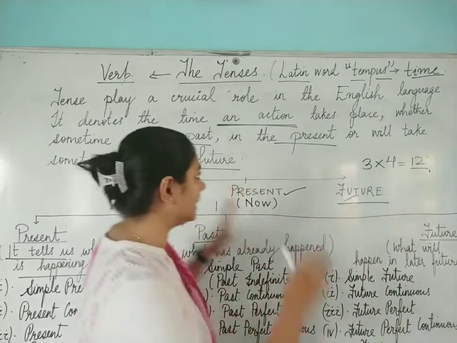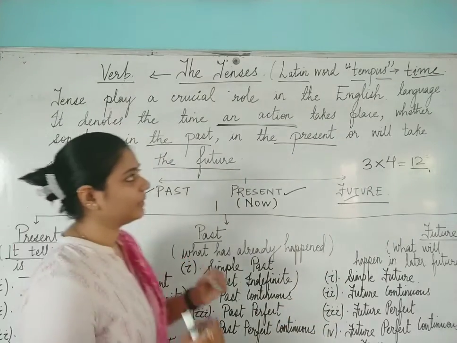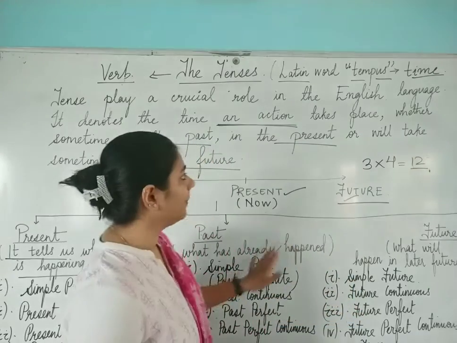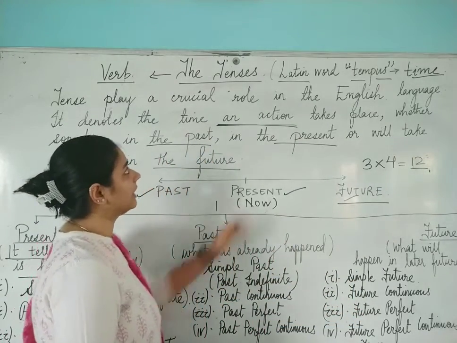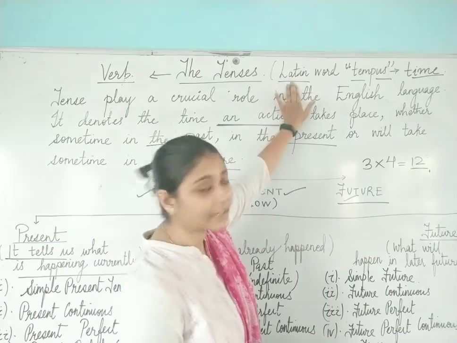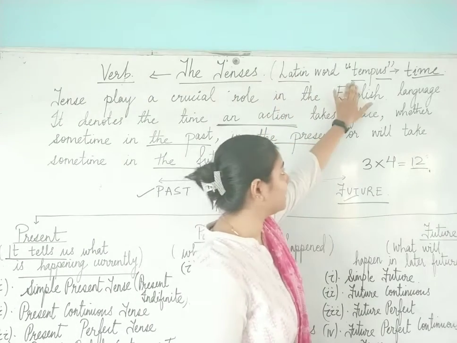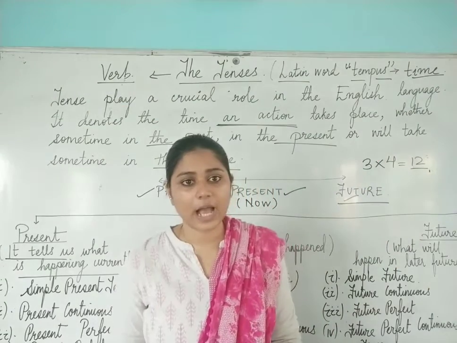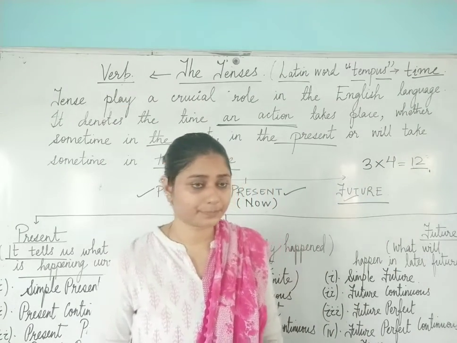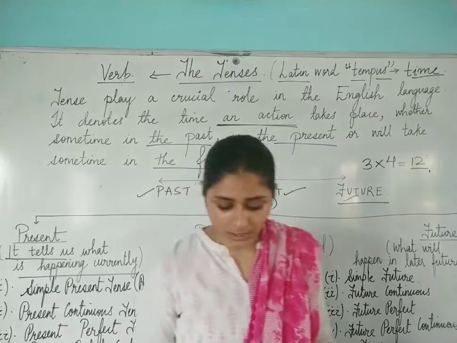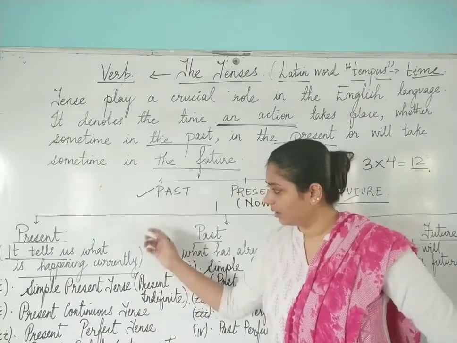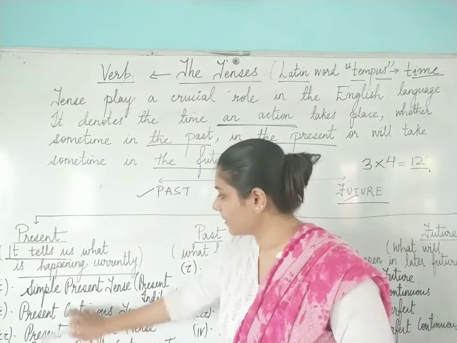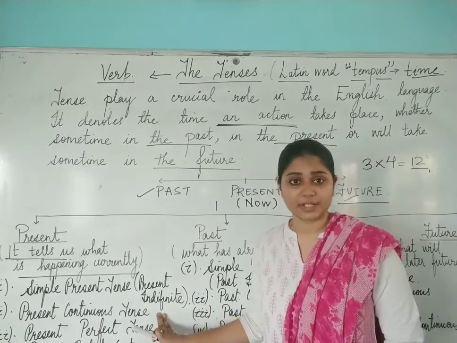So I hope this is clear to everyone. I think you all would be knowing this from beforehand. But the new thing I guess which you have learned is that tense has been derived from a Latin word tempus, and tempus means what? Time. At what time the action has taken place. I hope this much is clear to everyone. Now we will look at the tenses one by one. The first tense which we will study today is your simple present tense, which is also called present indefinite tense.